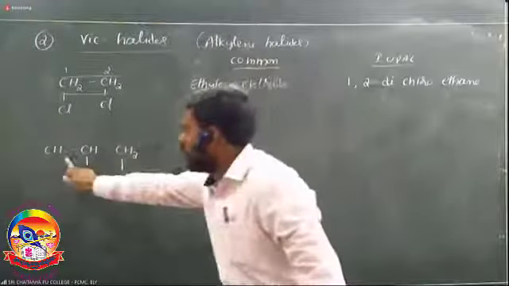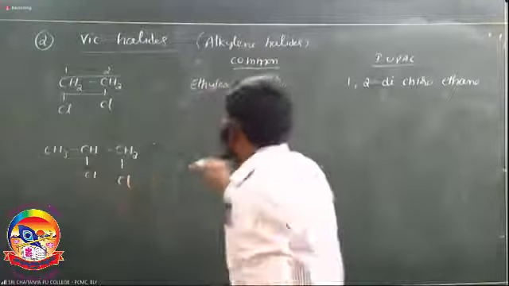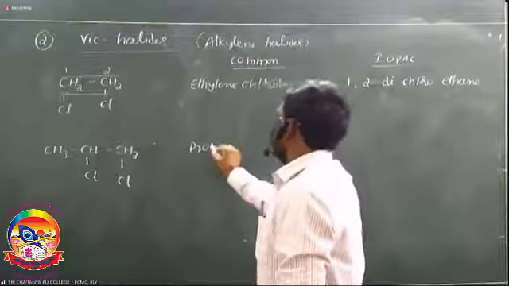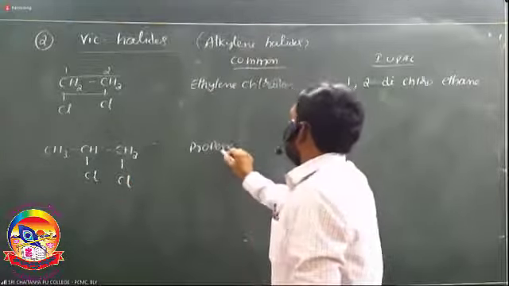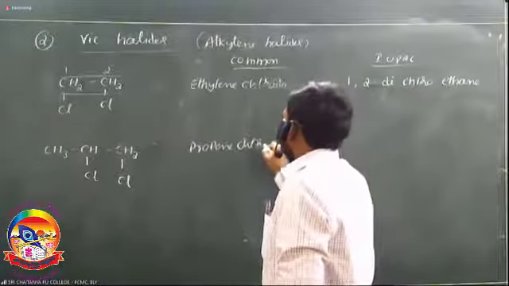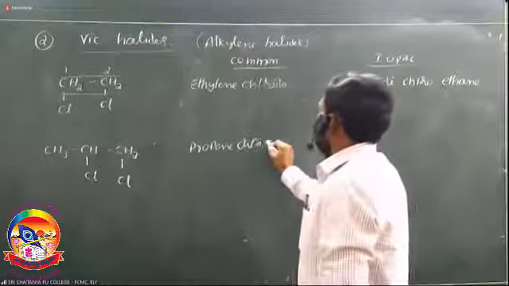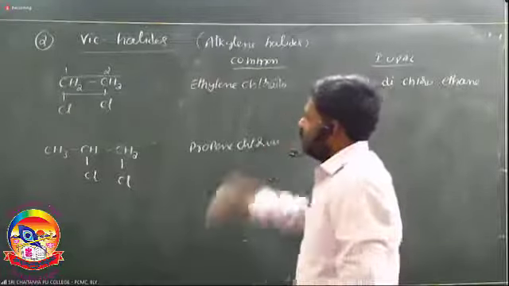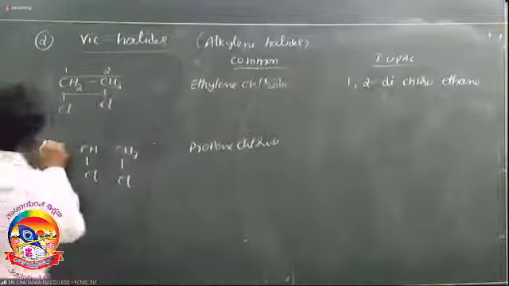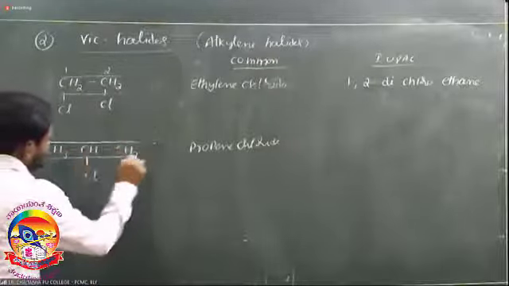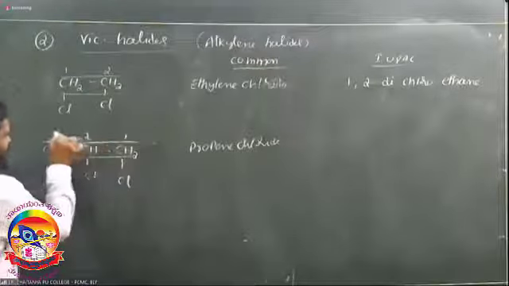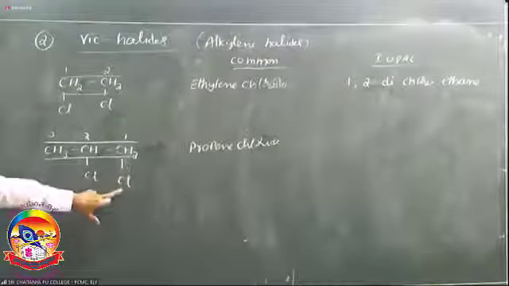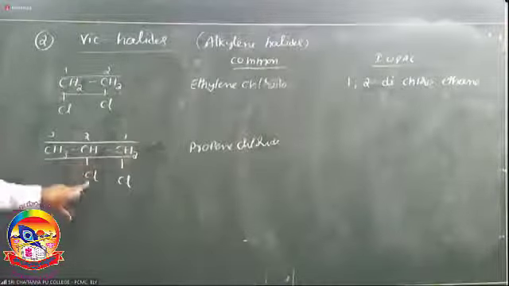Here the alkylene group has 1, 2, 3 carbons, so the root word is prop. So it is called propylene chloride. What is the IUPAC name? It is the first carbon, the second carbon, the third carbon. One halogen is on the first carbon, the next halogen is on the second carbon.